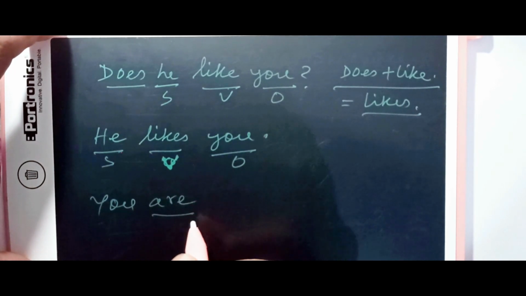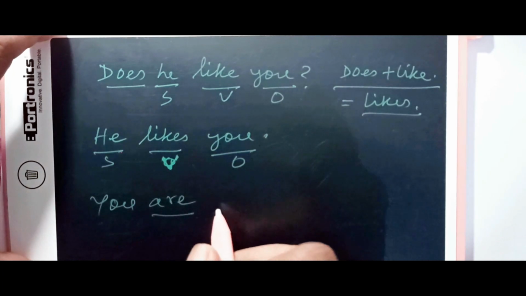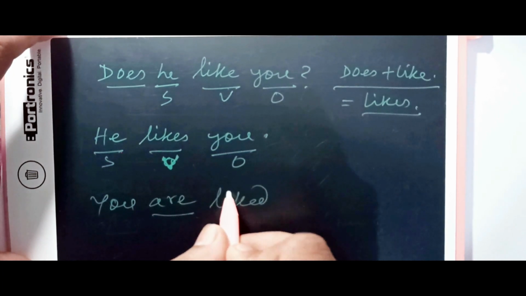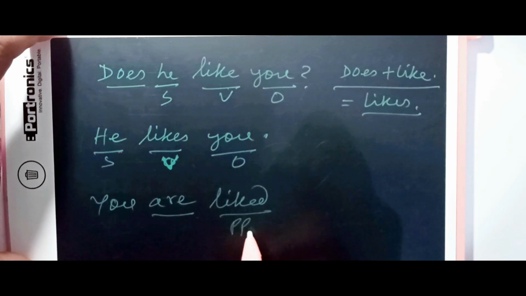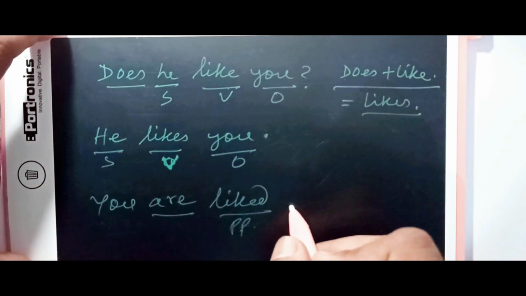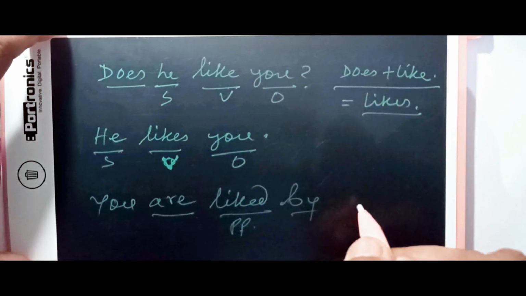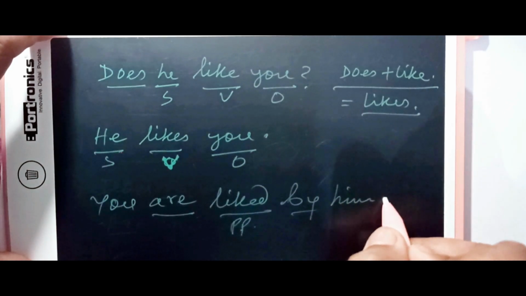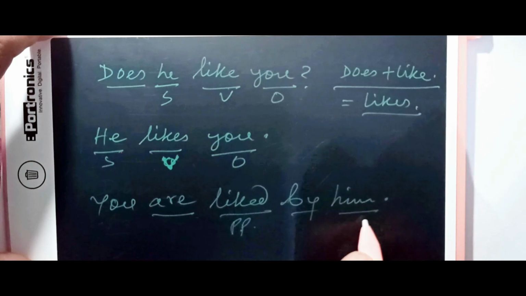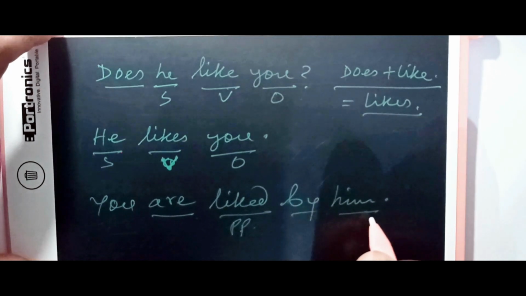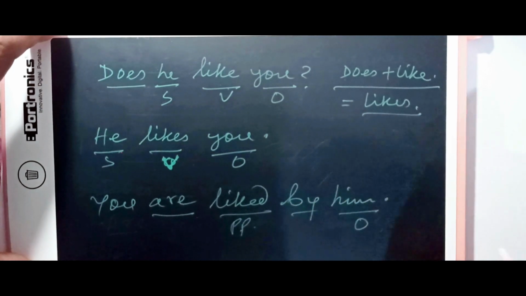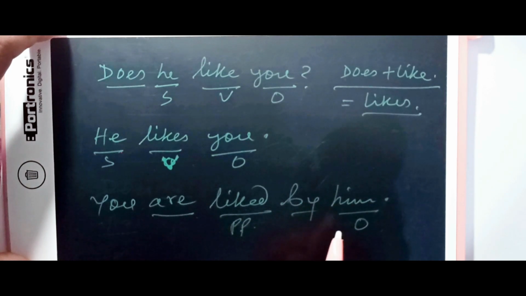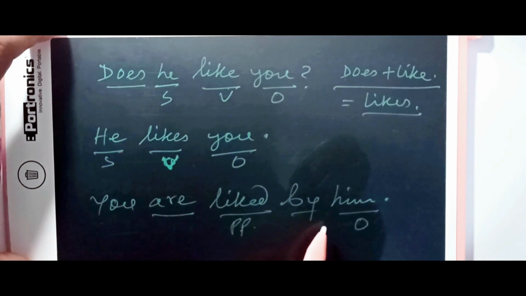This is the new auxiliary verb we introduce, and then our verb will be in the past participle form, PP form, and we introduce the preposition by, and then him. Our subject becomes object, converting itself from he to him. So this is how it is, active to passive.